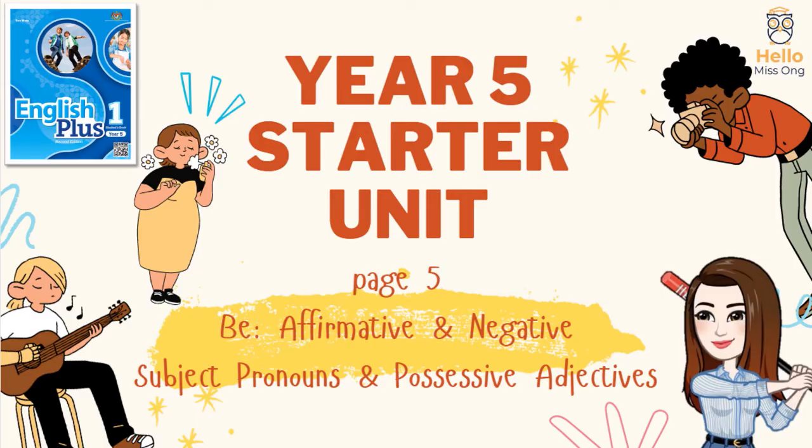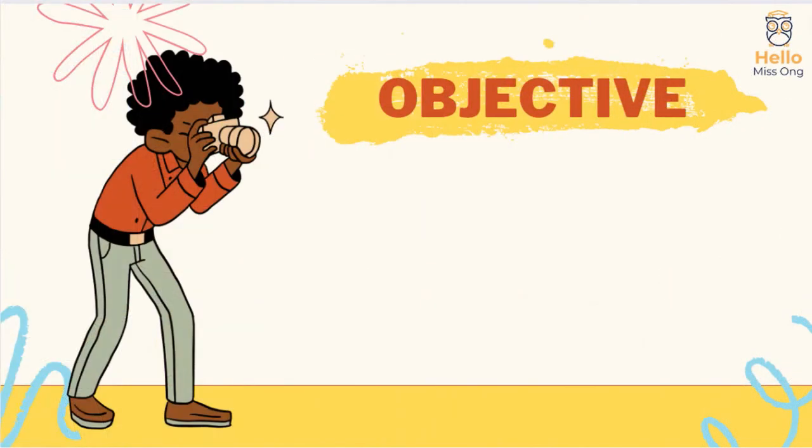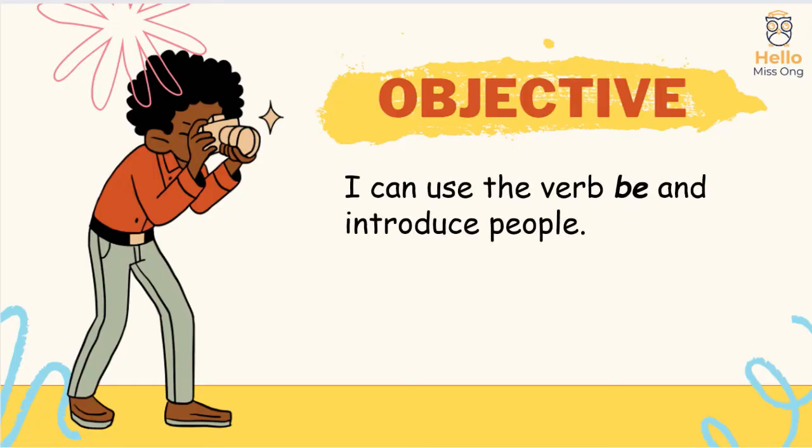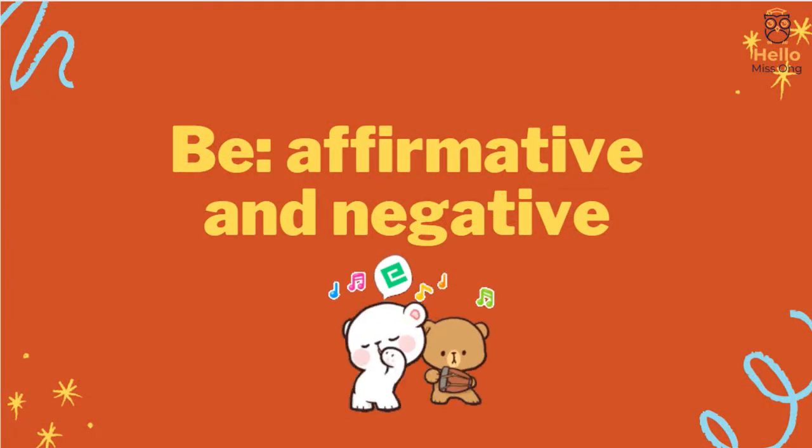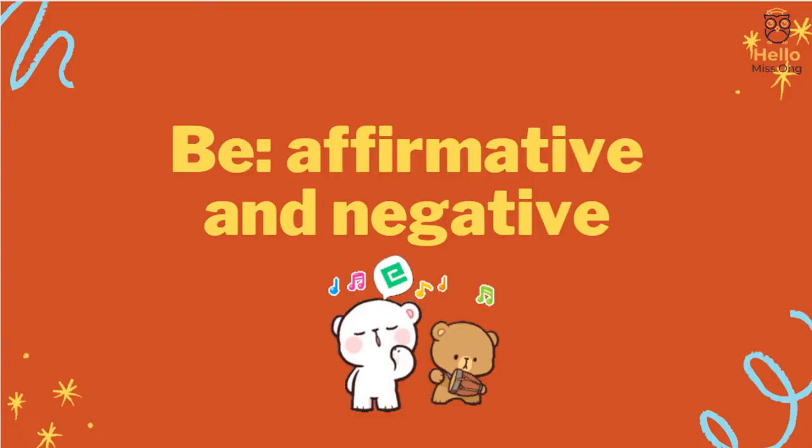Starter unit. Page 5. Objective. I can use the verb be and introduce people. B. Affirmative and negative.